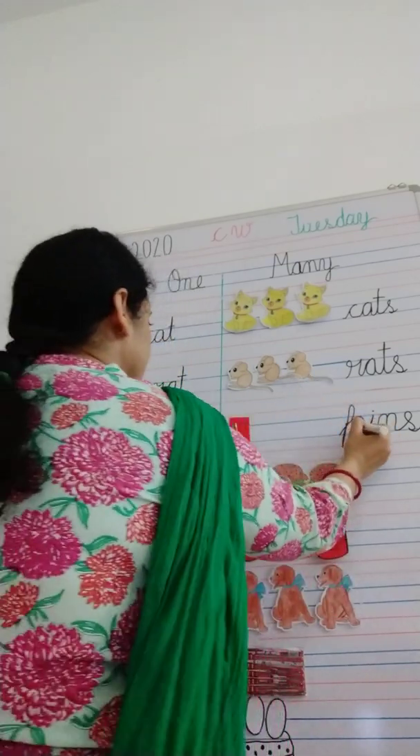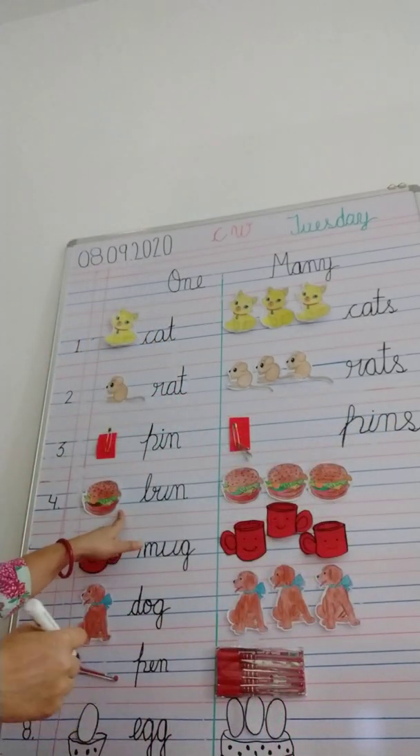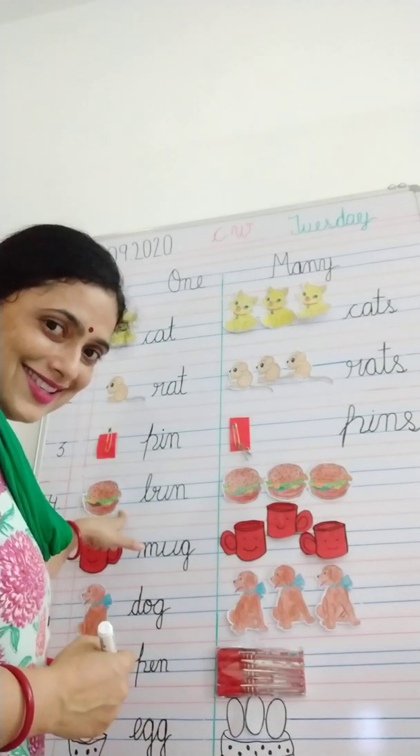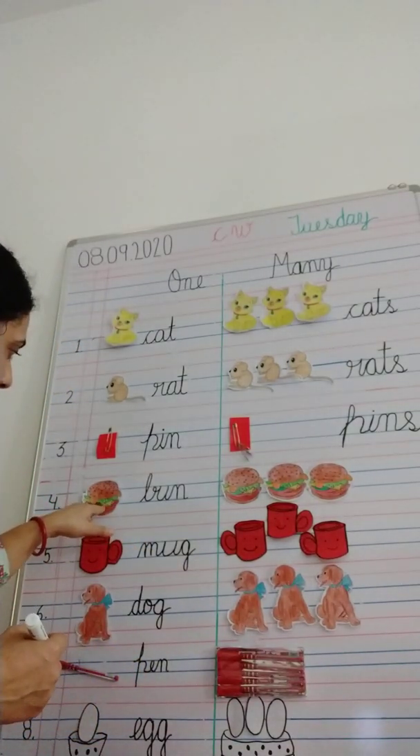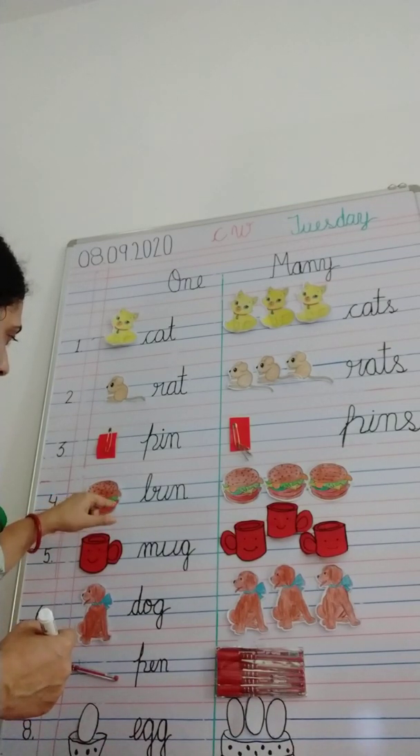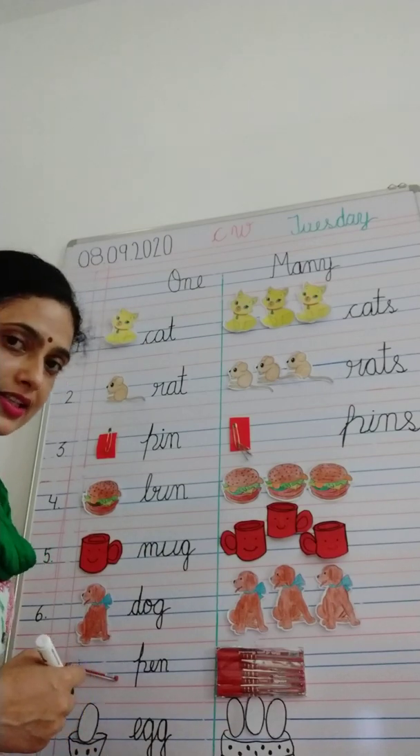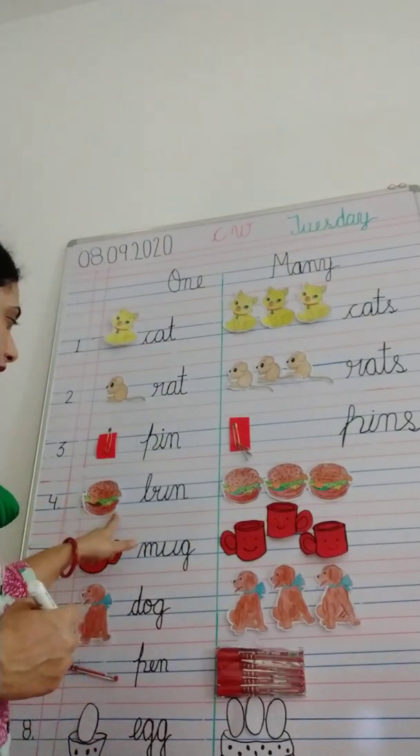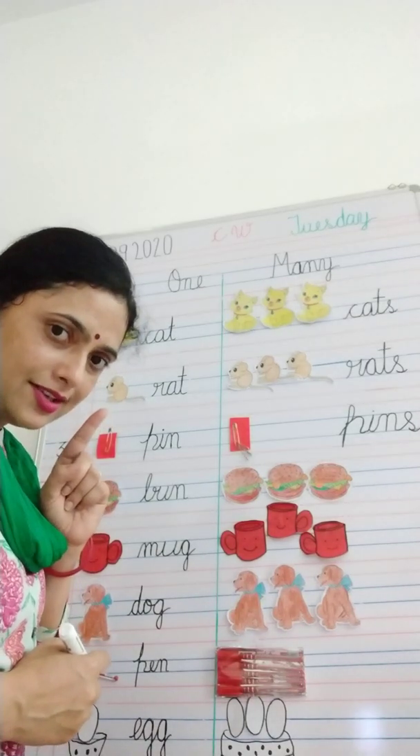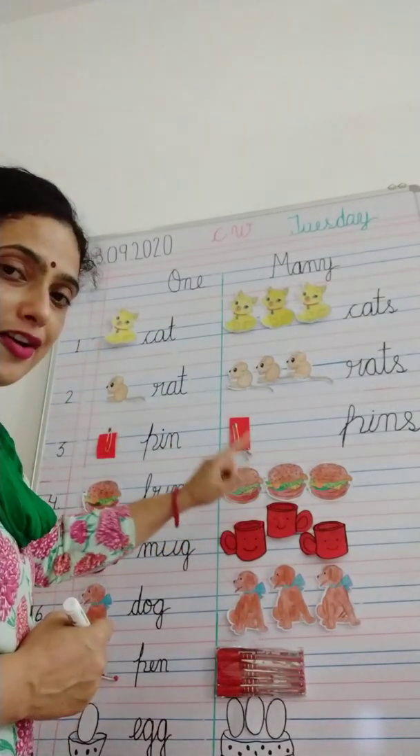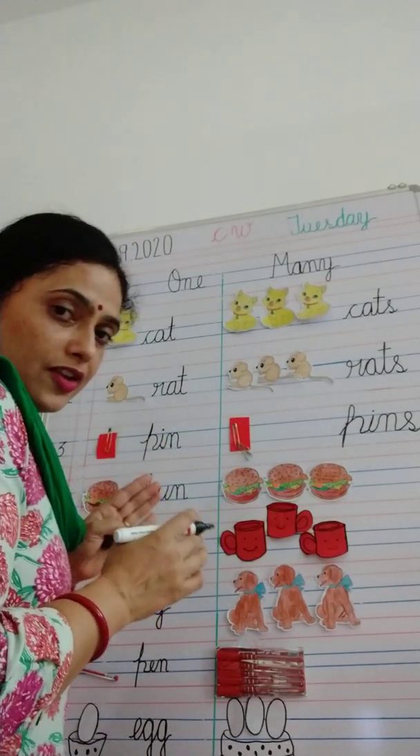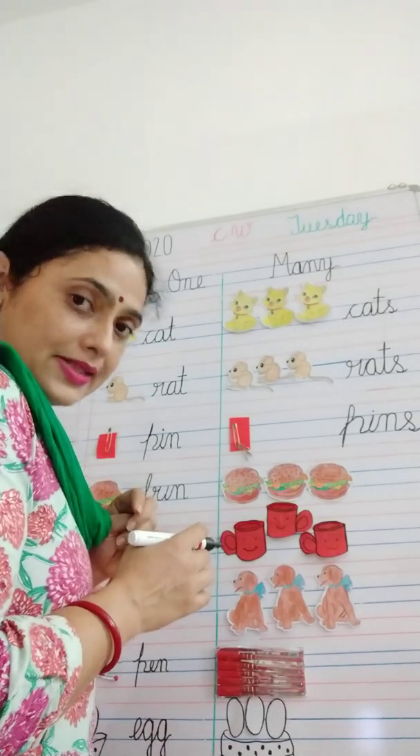Now see, what is this? It's a burger bun. Do you like to eat it? Yes. There are so many healthy things inside. You can see cheese is there, broccoli is there. So there are many healthy things that you can eat. Here we have only one bun. But do you want to eat more buns? Yes. This side we have more than one bun, so it will become buns.